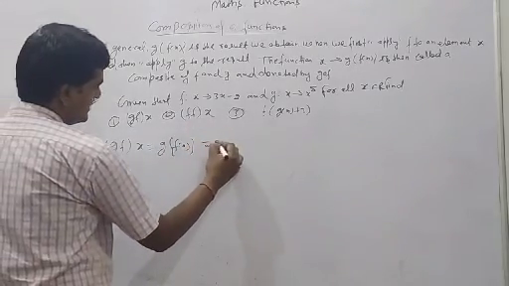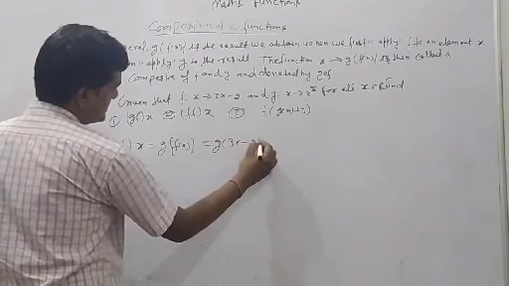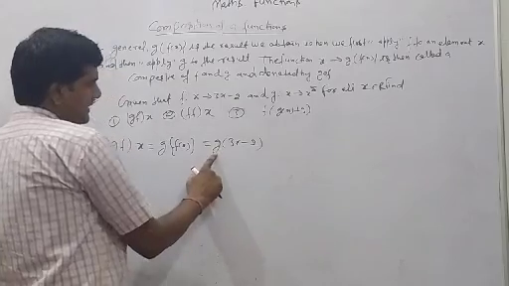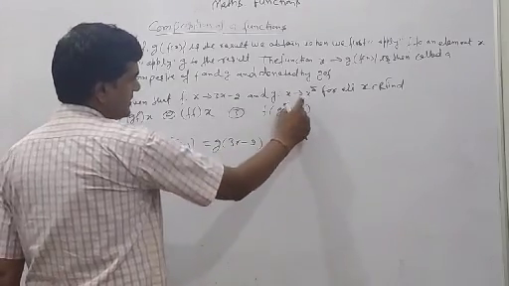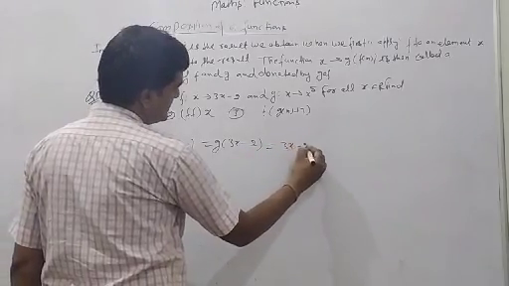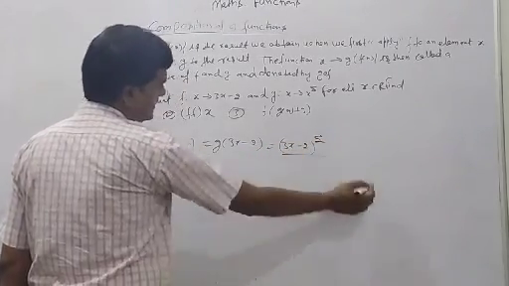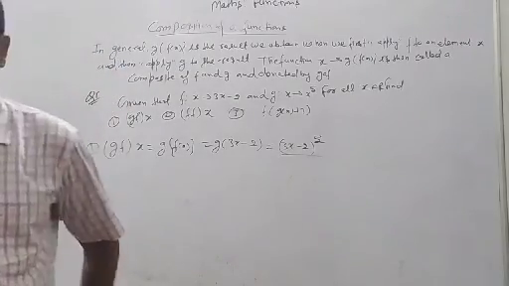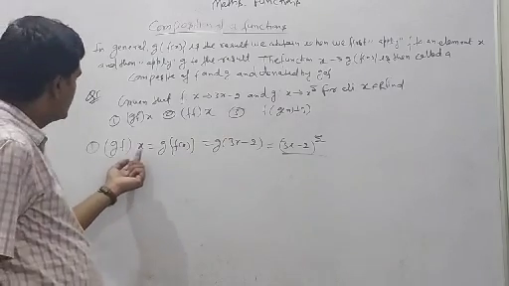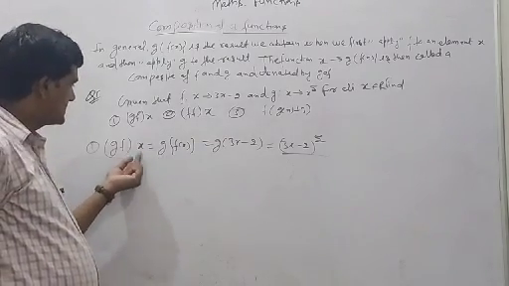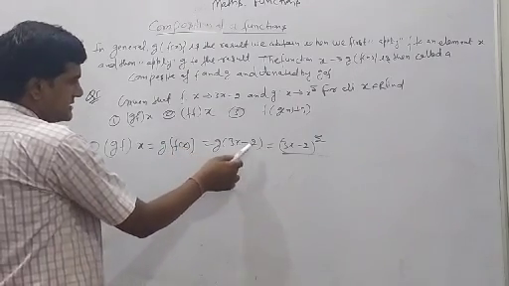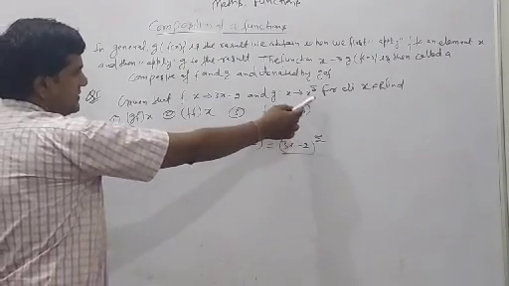f(x) means what? 3x minus 2. f(x) means this value. Now what is the value of g(x)? Here, in the place of x we can put this value, so it is equal to (3x minus 2) power 5. Now this is the answer. Understood? gof(x) is equal to g function of f(x). And g(3x minus 2) means (3x minus 2) power 5. You can put this.